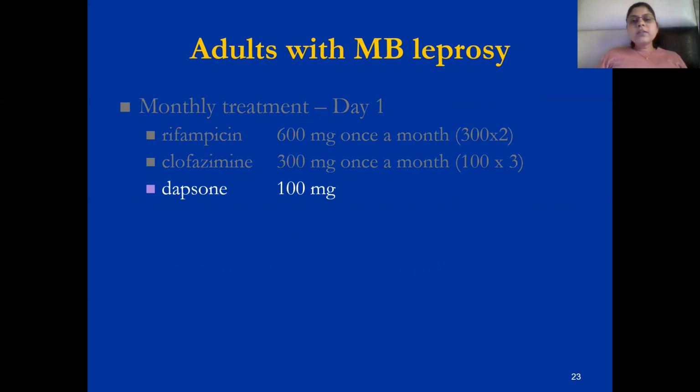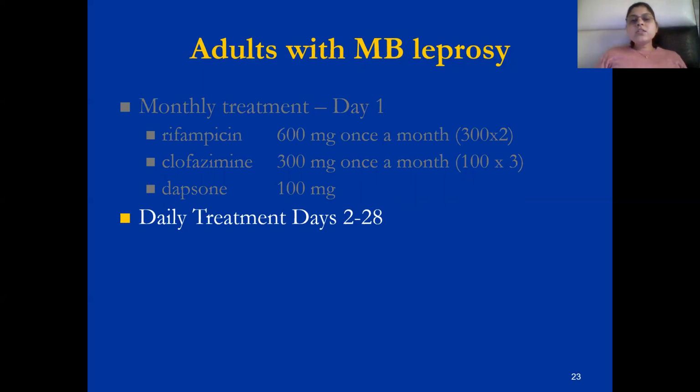Clofazimine is given 300 milligrams once a month, that is 100 milligram tablets, 3 tablets are given, and dapsone 100 milligram is given daily. The once-a-month drugs, rifampicin and clofazimine, are given under supervision of the healthcare professional.